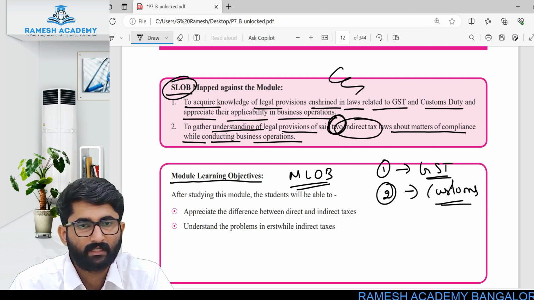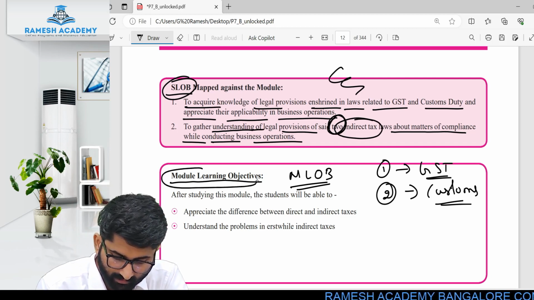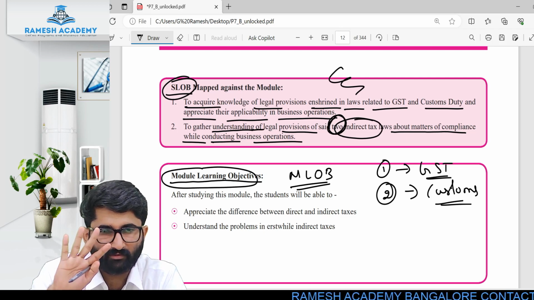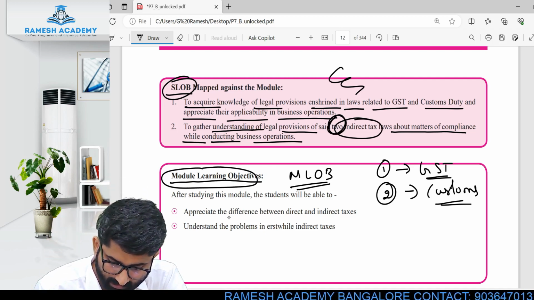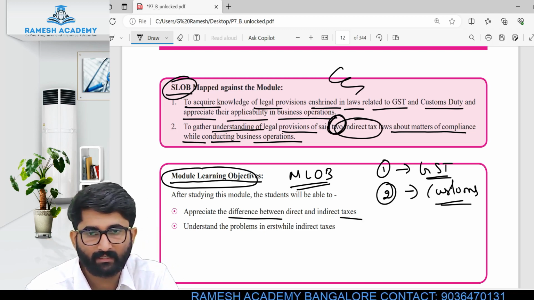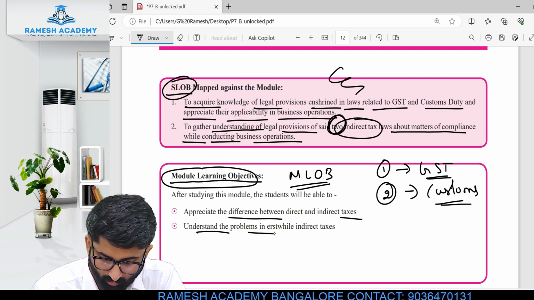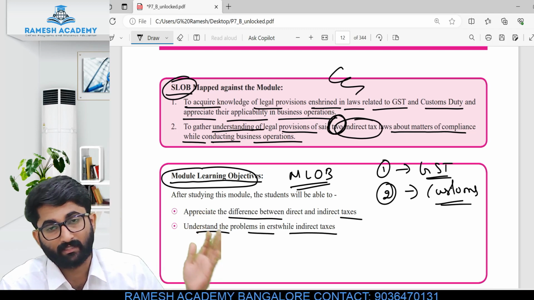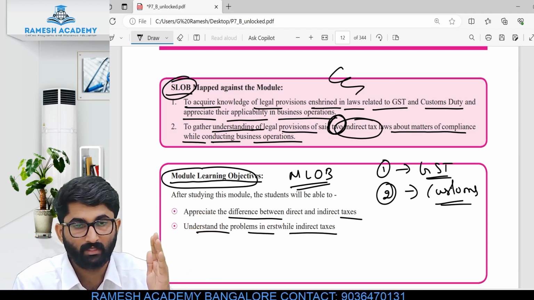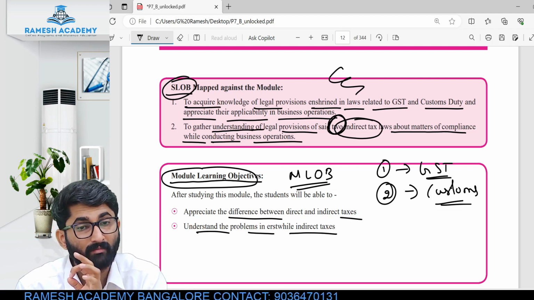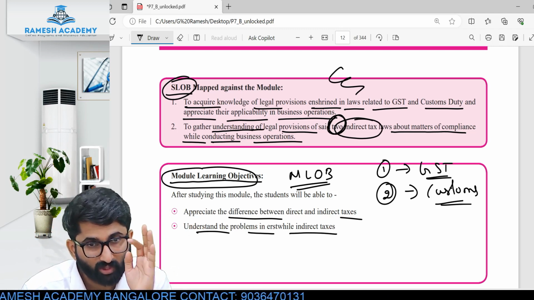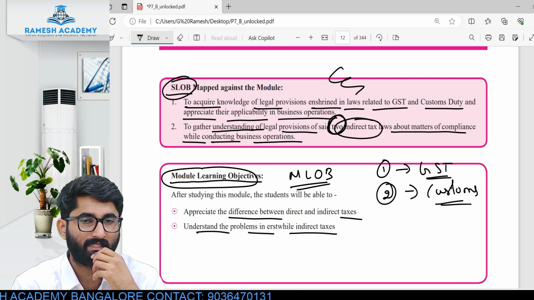And in this module, module 4, what we are discussing is only the concept. Appreciate the difference between direct tax and indirect taxes and understand the problem in the erstwhile indirect taxes. Earlier, what was the problem? That problem, to mitigate or solve it, we have GST now.